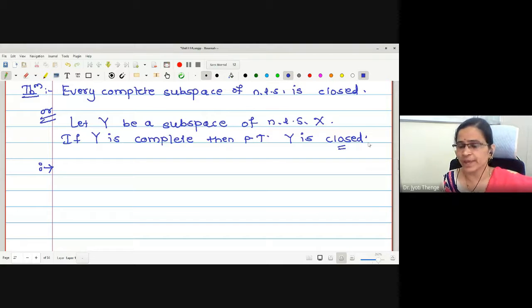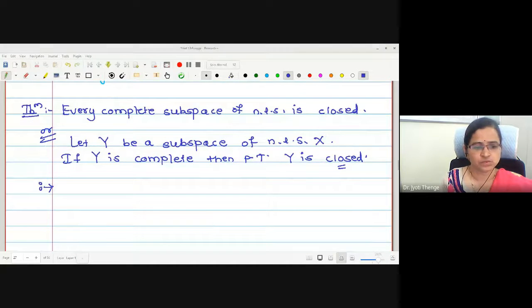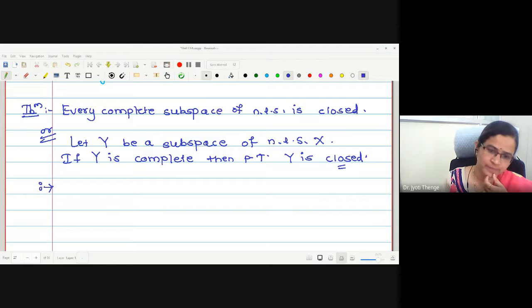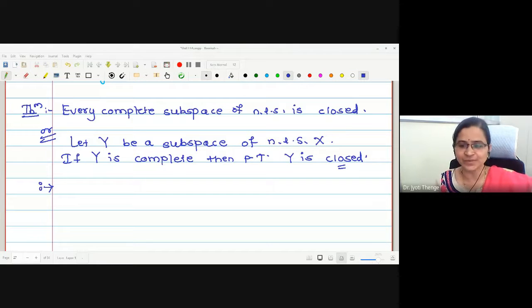What should be my aim to prove this theorem? Yes, students, you have to speak with me. What should I prove in order to prove Y is closed? Whether students are listening to me?